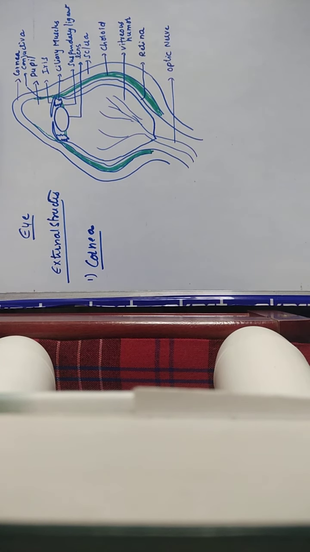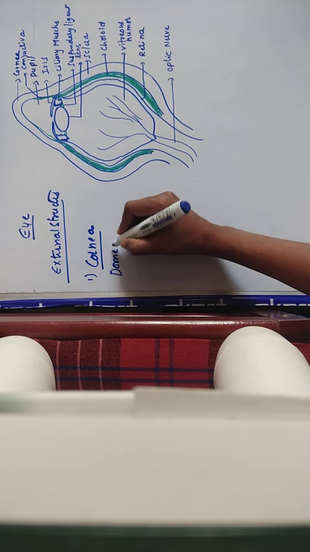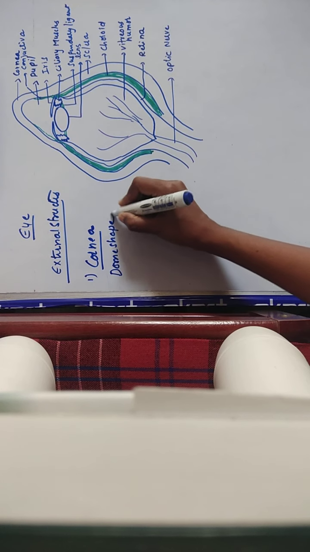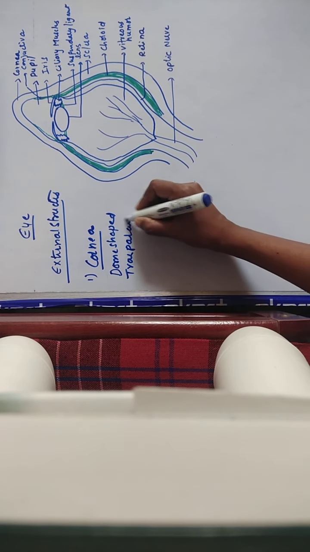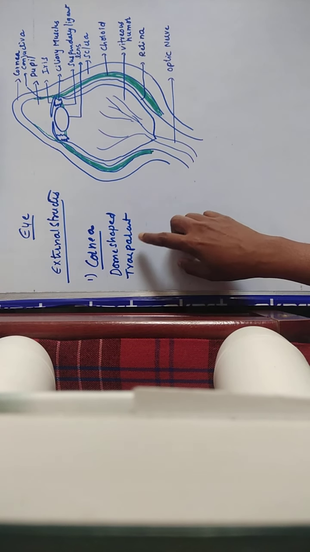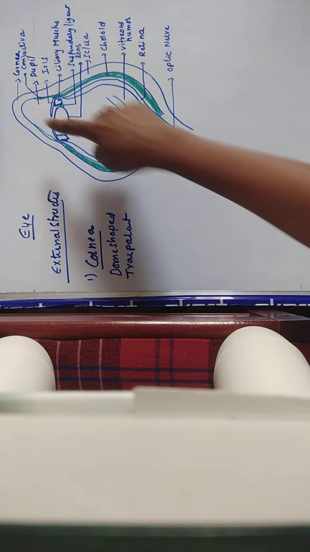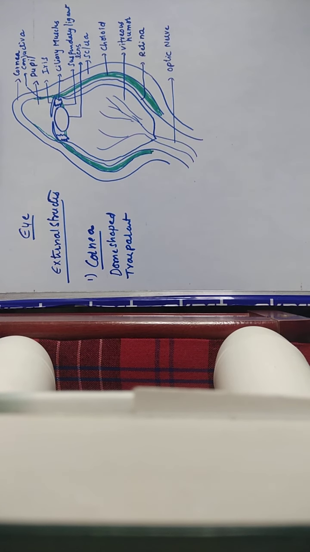The cornea is a transparent and dome shaped structure that spreads over the pupil. It is a dome shaped structure, and it is also transparent. It covers the pupil, and that is what you call the cornea.